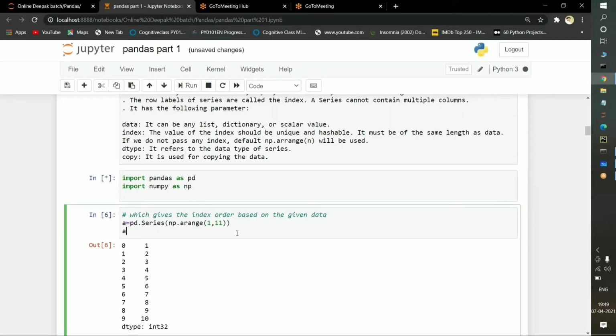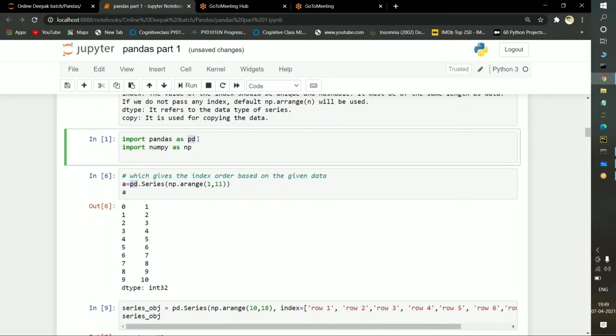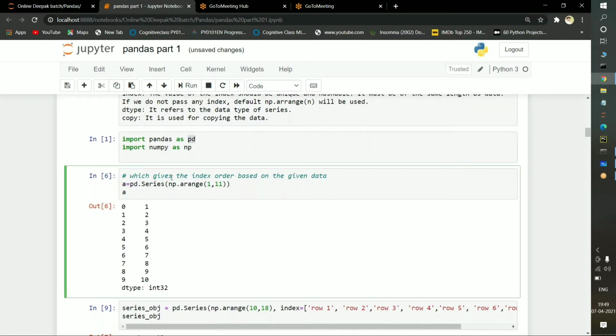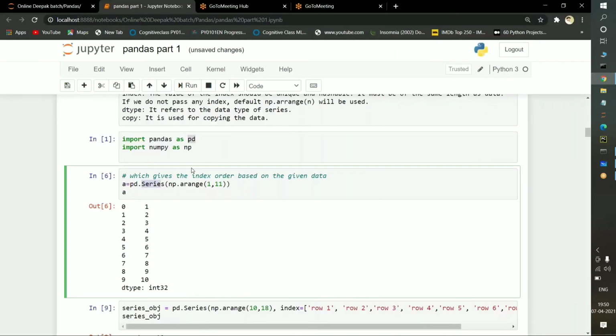Let it execute. If you observe very carefully what I'm doing here, pd is nothing but pandas. I'm importing the pandas library with the help of a variable known as pd. Before going to the Series concept, I told you how many types there are: Series and DataFrame. First we will see the Series and then we'll go to the DataFrame.